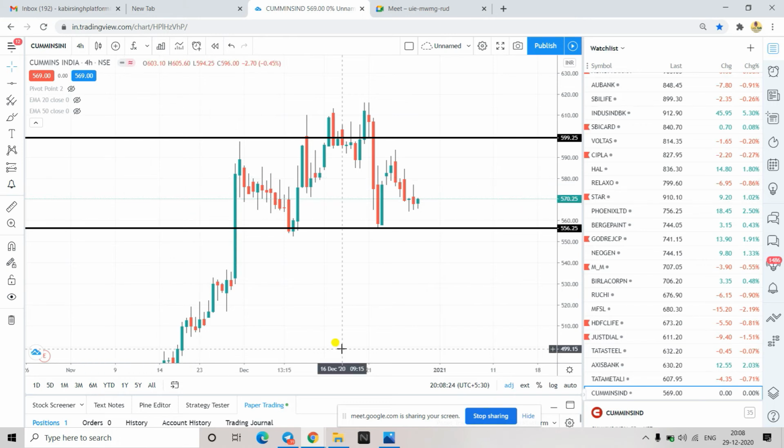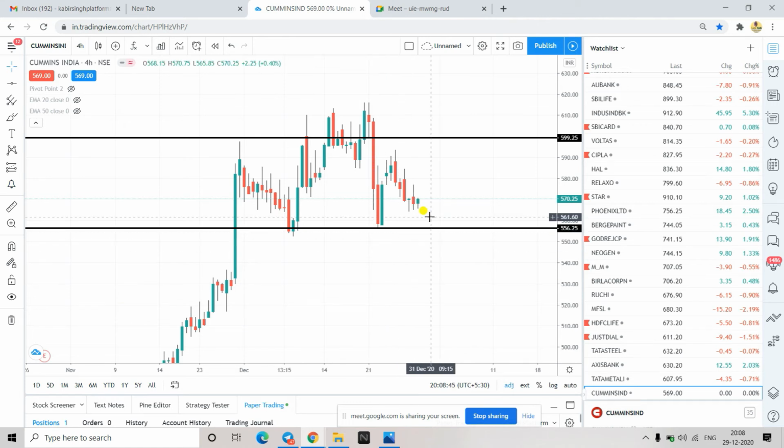Those are for if you are doing investment and you think it is a good price to enter at present, then you can invest for a good amount of time. It should not be like 1 week or 2 weeks. You have to invest for 1 month. That should be the idea. Okay. TCS is a good stock.